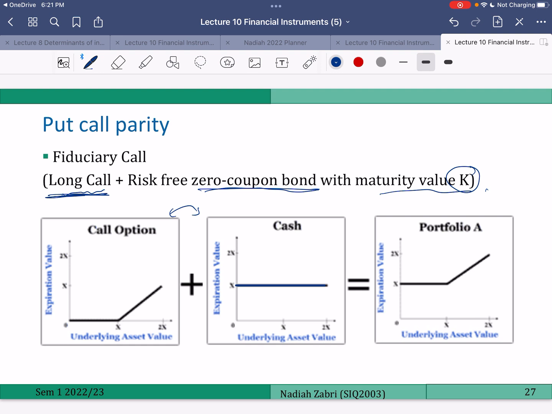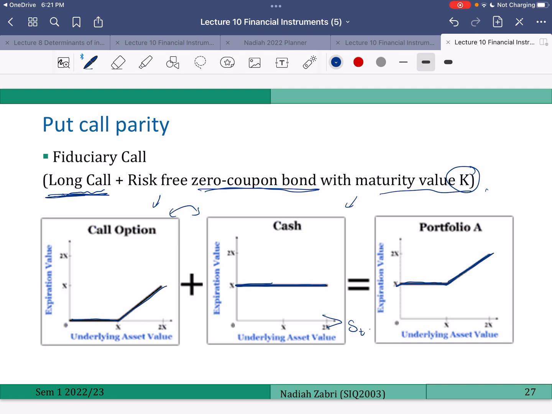Okay, so no matter what the price of the underlying asset, you will get K from this zero coupon bond. However, from the call option, your payoff will look like this. So the total of these two strategies will be as follows.